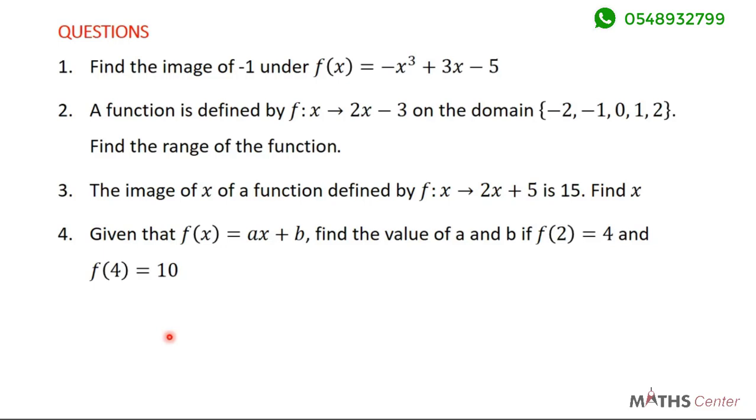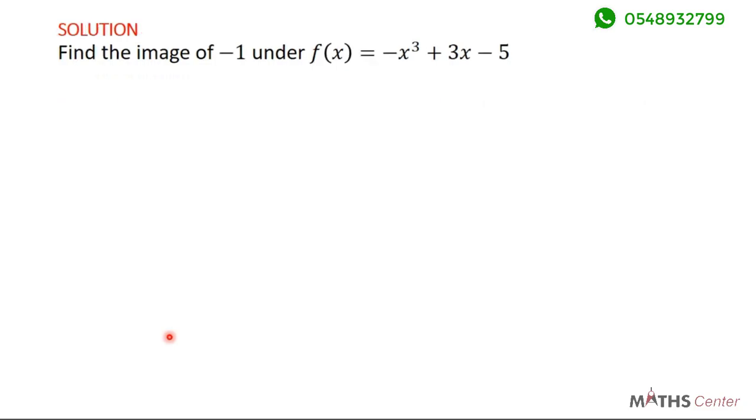Let's pick the first one. We are told to find the image of −1 under f(x) = −x³ + 3x − 5. So here we are finding the image of −1, which means that −1 is in the domain. Then we have to find its corresponding image in the codomain. I hope that is clear, right?